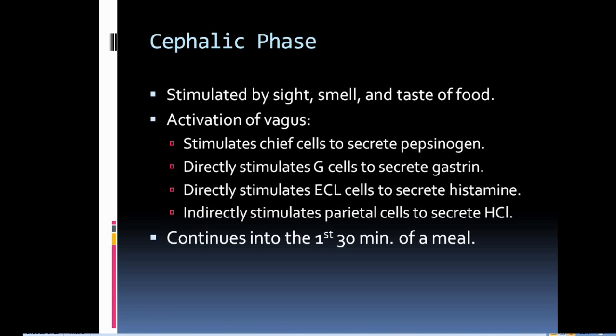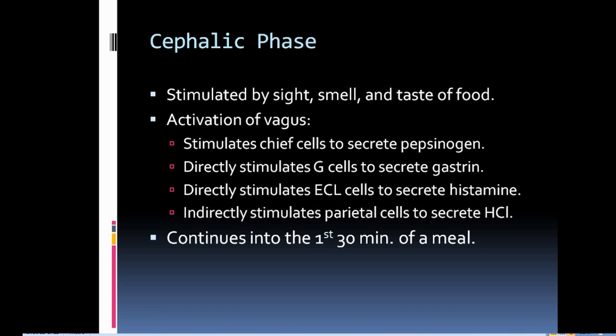It directly stimulates G cells to secrete gastrin. It directly stimulates ECL cells to secrete histamine. It indirectly stimulates parietal cells to secrete HCl. That means this is cephalic phase and continues into the first 30 minutes of the meal.